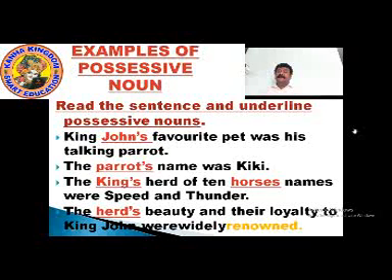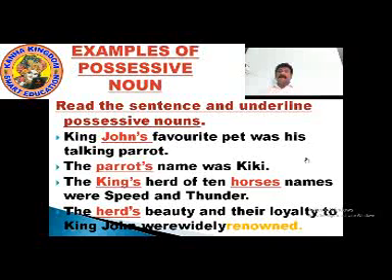The herd's beauty and their loyalty to King John were widely renowned. When we say herd's beauty and their loyalty to King John were widely renowned, herd's, apostrophe is used there.